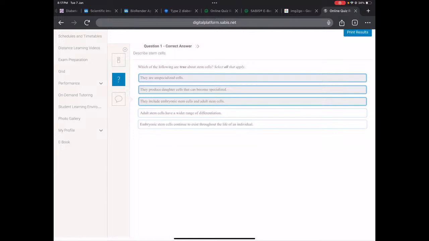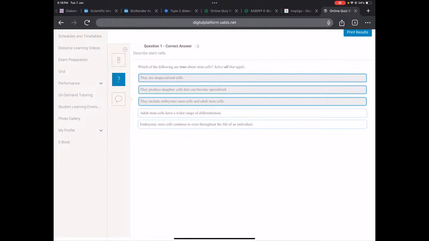Okay, Yola, let's begin. So the first question, which of the following are true about stem cells? Remember, we said stem cells are unspecialized, undifferentiated cells. They produce daughter cells that can become specialized, we said, through mitosis. And we said there are two types, embryonic and adult stem cells. Now, why is the fourth one wrong and the fifth one wrong?